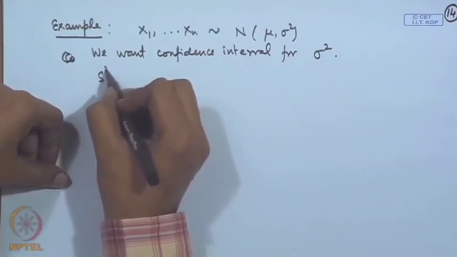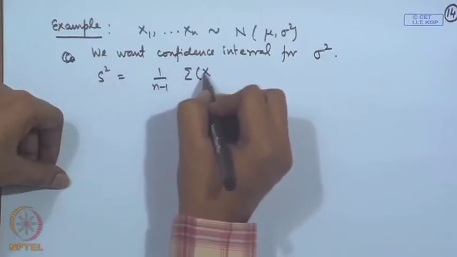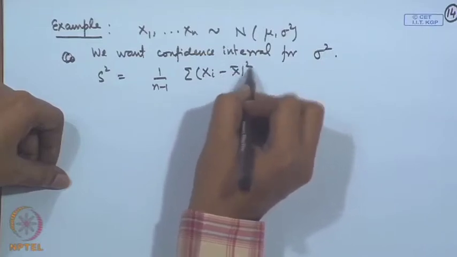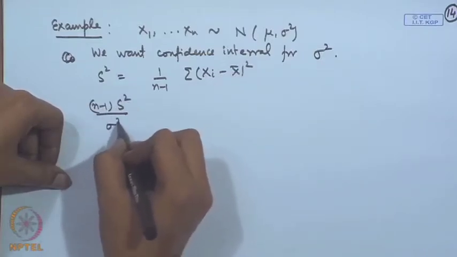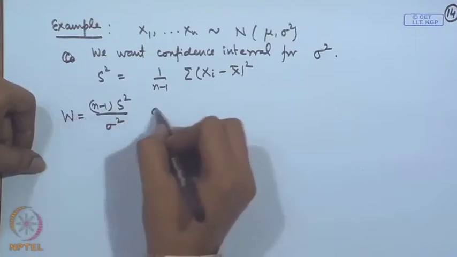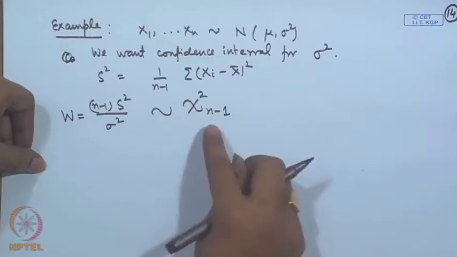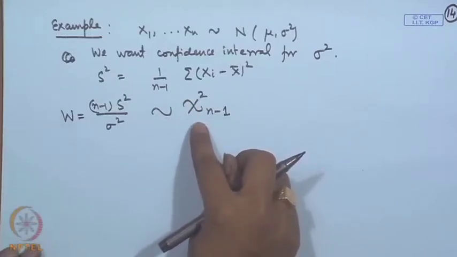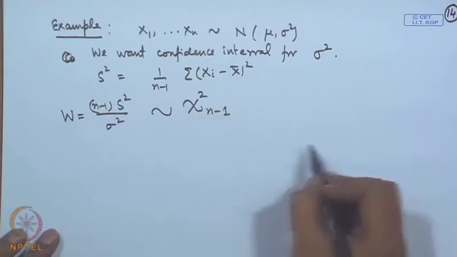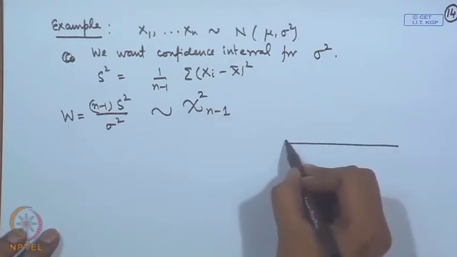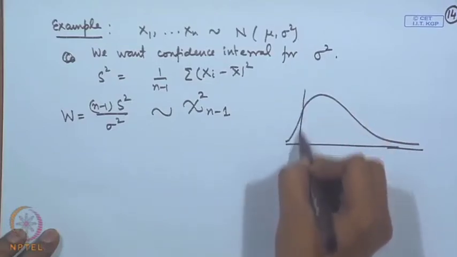If I consider this s square as 1 by n minus 1 sigma (x_i minus x bar) whole square, then we may take n minus 1 s square by sigma square as the pivot quantity. This has a distribution which does not depend upon the parameters. This is simply chi-square distribution on n minus 1 degrees of freedom. So, this is of course a skewed distribution.